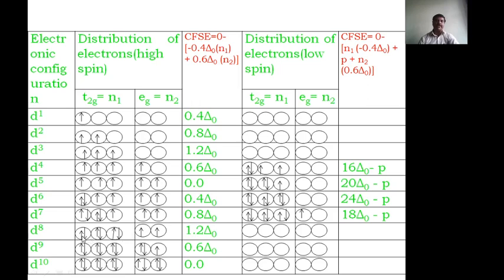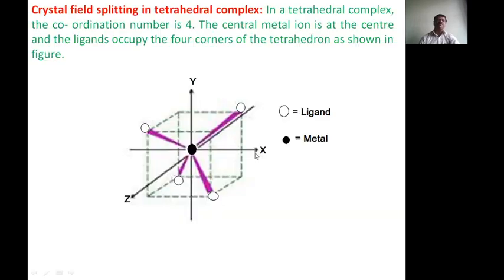The 8 electrons again here, 6 electrons are filled and singly filled here, and you have to get that. This is the calculation, and the same rule will be followed. After this there is simply either this rule or this rule, that is the same. Up to the third electron there are no rules, that is the same here, and here, D4, D5, D6, D7. These rules up to D6, this rule we have to follow. After this the same rule will be followed, and you have to calculate the crystal field stabilization energy in octahedral complexes. Now come to the next aspect, the crystal field splitting in tetrahedral complex.